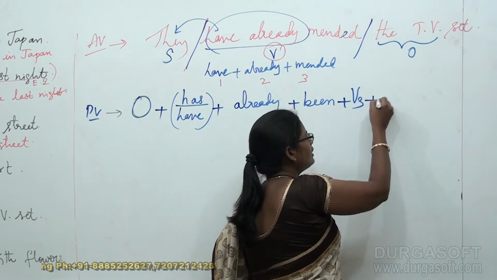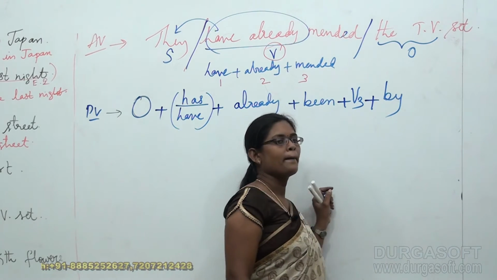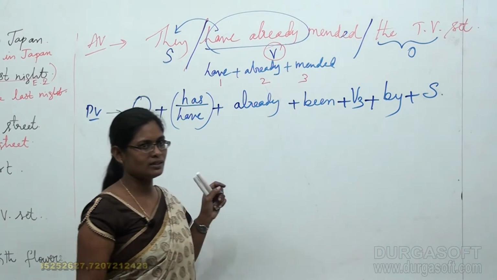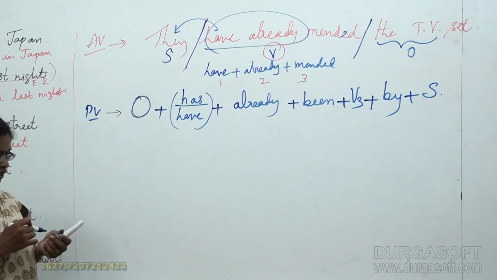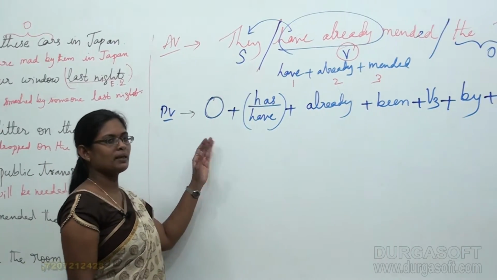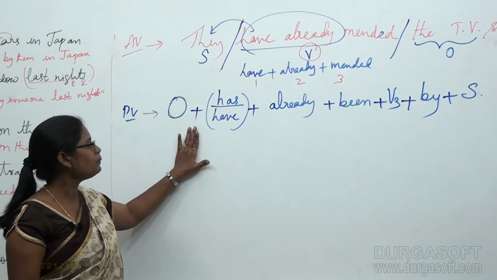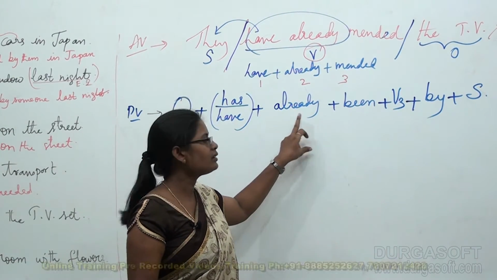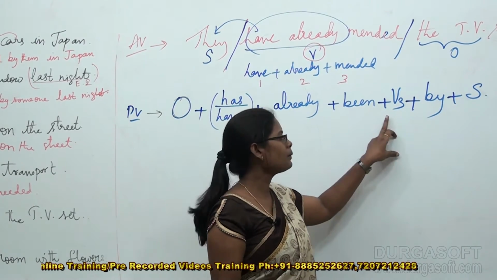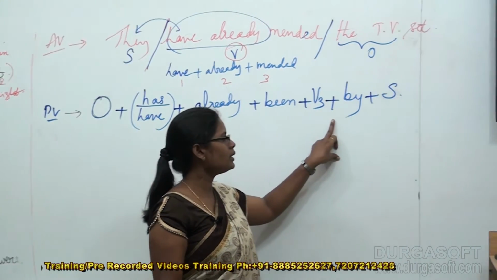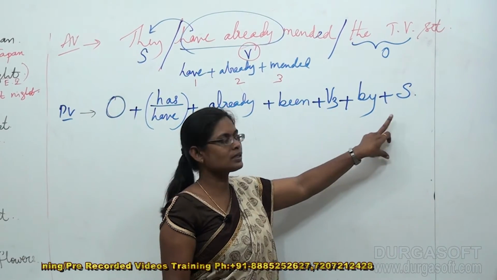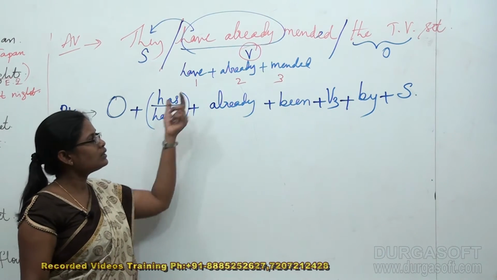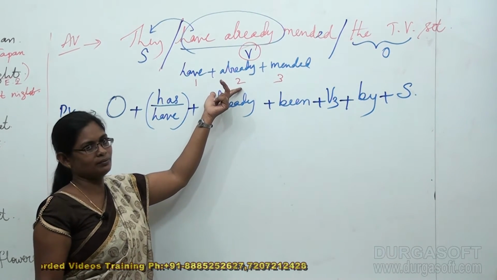And after V3, it is immediately followed by, and ended with, the given subject, that is S. Now you see the structure, how beautiful it is. The passive voice structure: object plus has or have plus already plus been plus V3 plus by plus subject. So this is the actual structure for terms that exist in this manner.